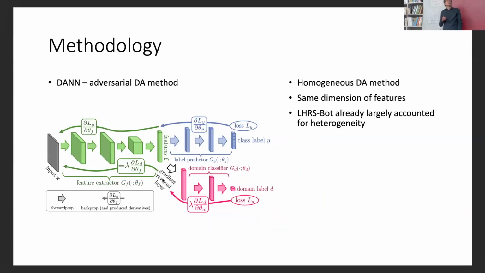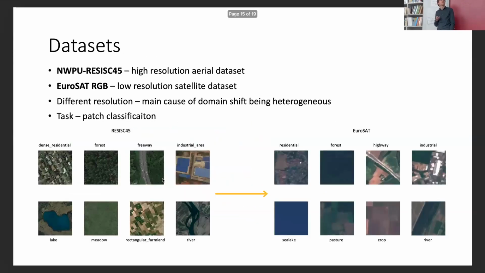So for domain adaptation, just to prove the concept, we use something simple. We just used a domain adversarial method just to see if we can bring any improvements to the zero-shot performance of the model. Since we can get the same dimension of the features, we can use this homogeneous model, because LHRS-Bot largely accounted for heterogeneity between domains, so we didn't need to use some specific algorithm for heterogeneous domain adaptation.